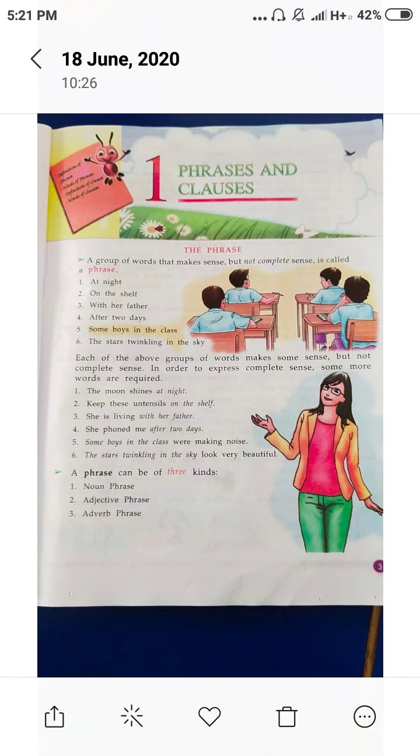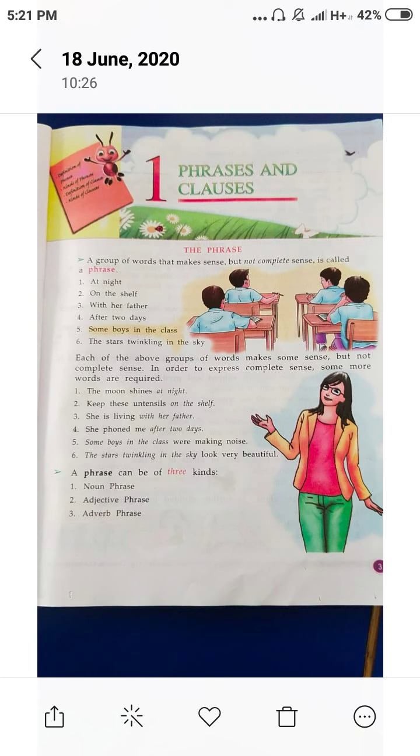Now let's see the second example. What is the second example? "On the shelf." But we don't know what is on the shelf. There is some meaning of "on the shelf." Shelf na upar. It has some meaning, but it has not complete meaning. We don't know what is there on the shelf. So it also became a phrase.